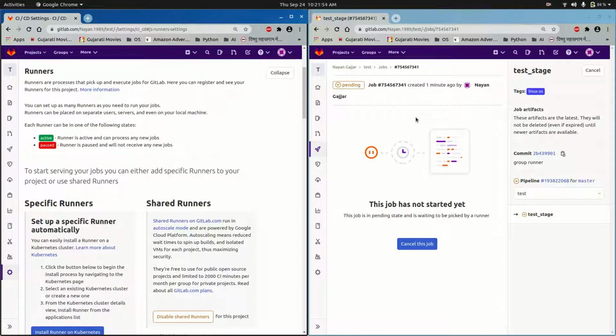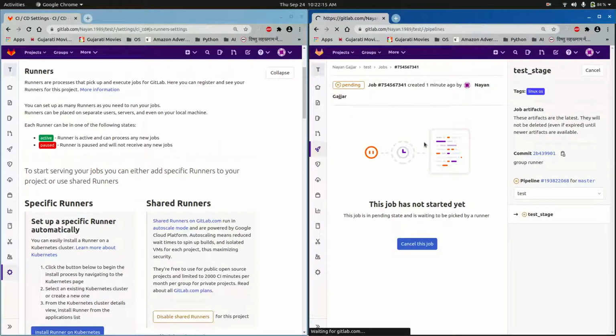As soon as I have assigned that particular GitLab runner to this project, that specific GitLab runner becomes a group runner, and you can see that the warning which was over here has gone.